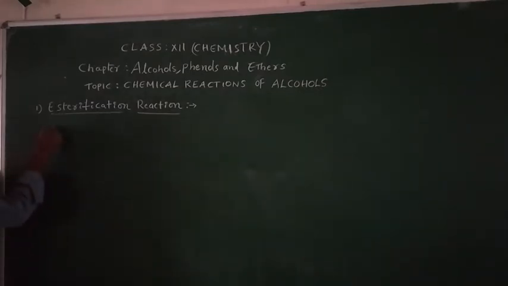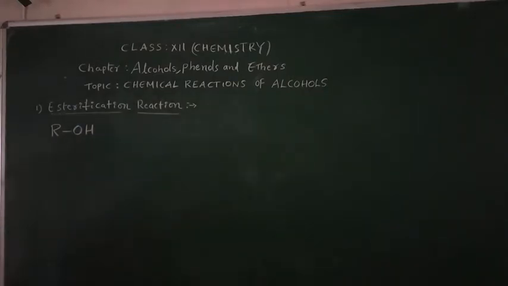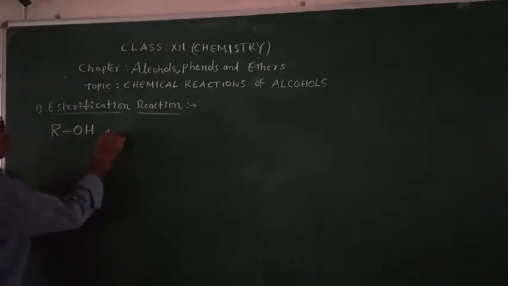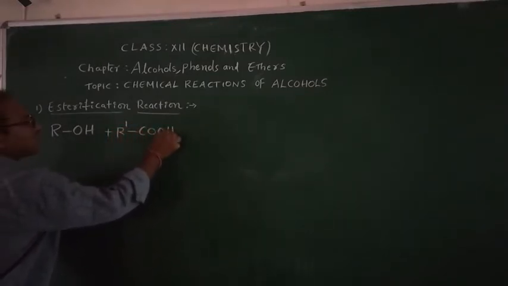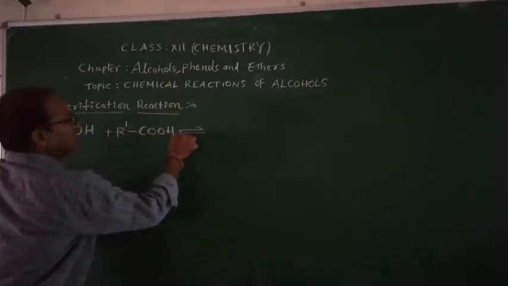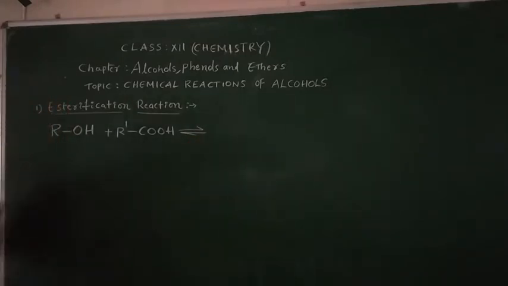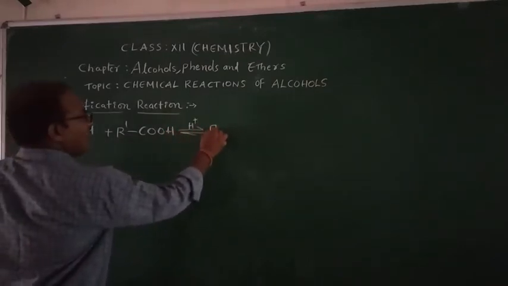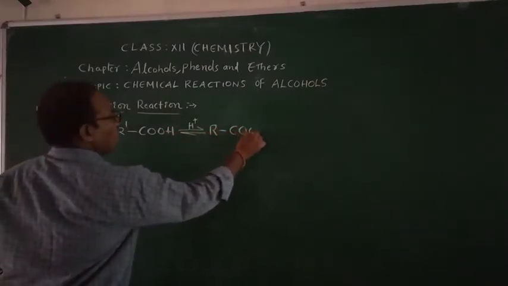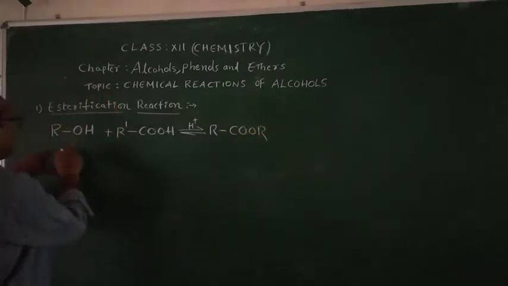So we'll see alcohol, formula ROH. You know the formula of alcohol. When it reacts with carboxylic acid, formula RCOOH, a chemical reaction takes place between them. In presence of acid, you are going to get RCOOR'.